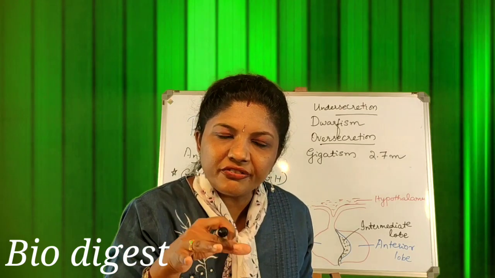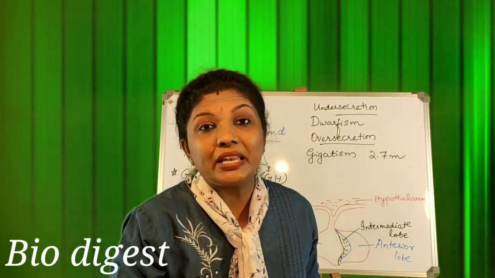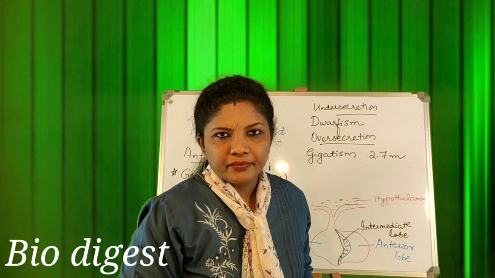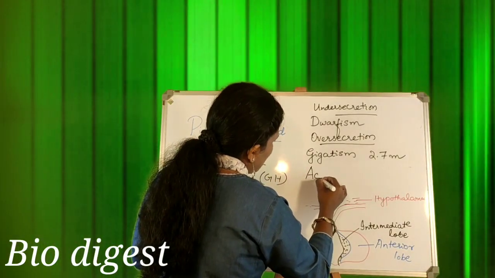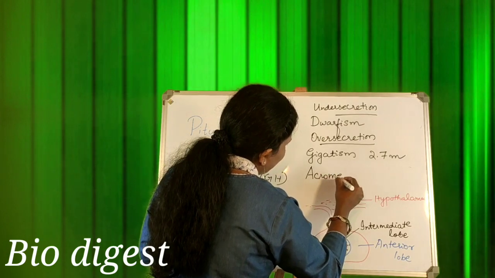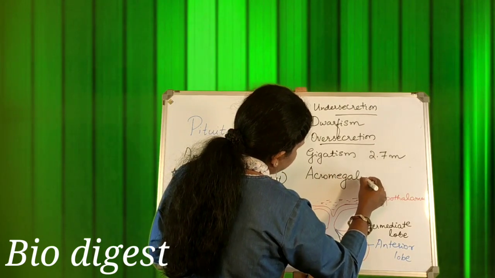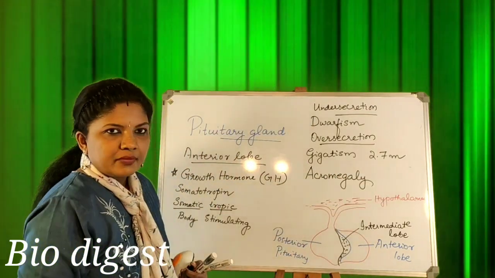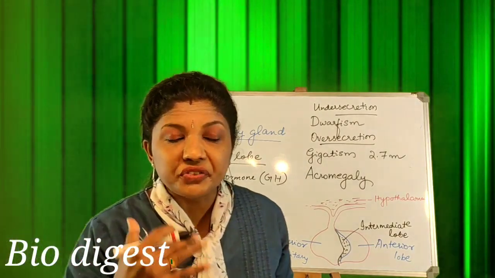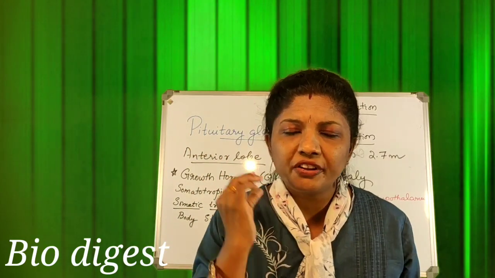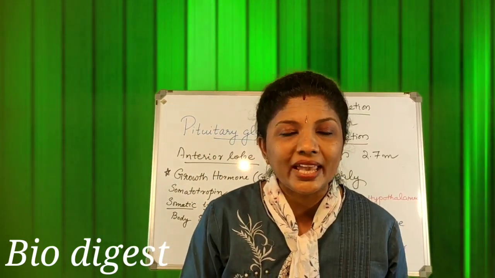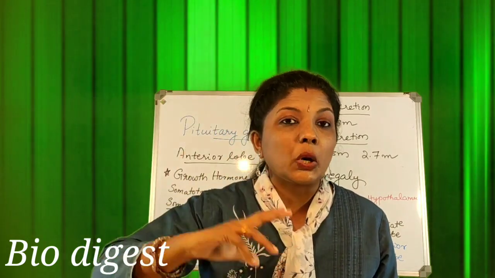Now, over secretion of growth hormone can also happen in an adult. If it happens in an adult, it will lead to a condition called acromegaly. So what are the symptoms of this? Usually the facial bones will be elongating. The bones of the hands, the bones of the legs, all these will get elongated.